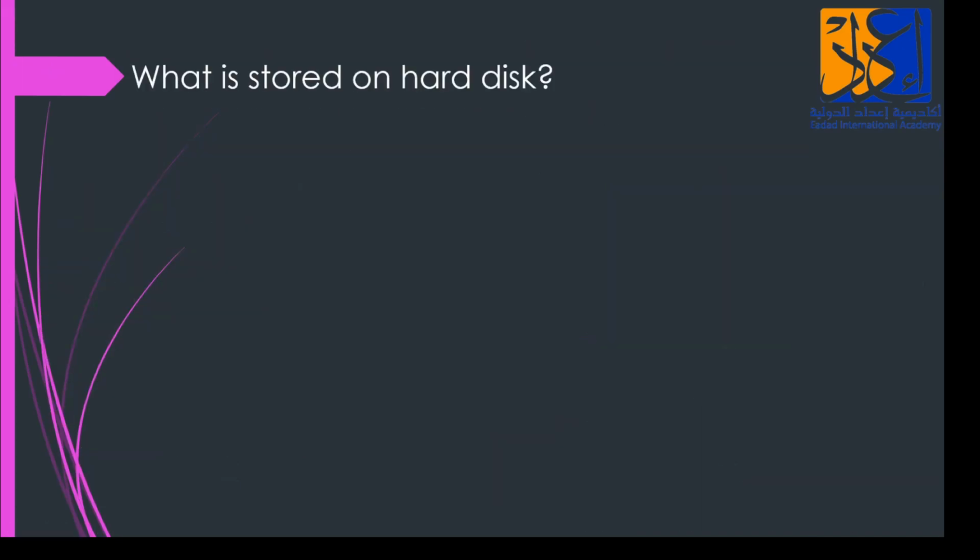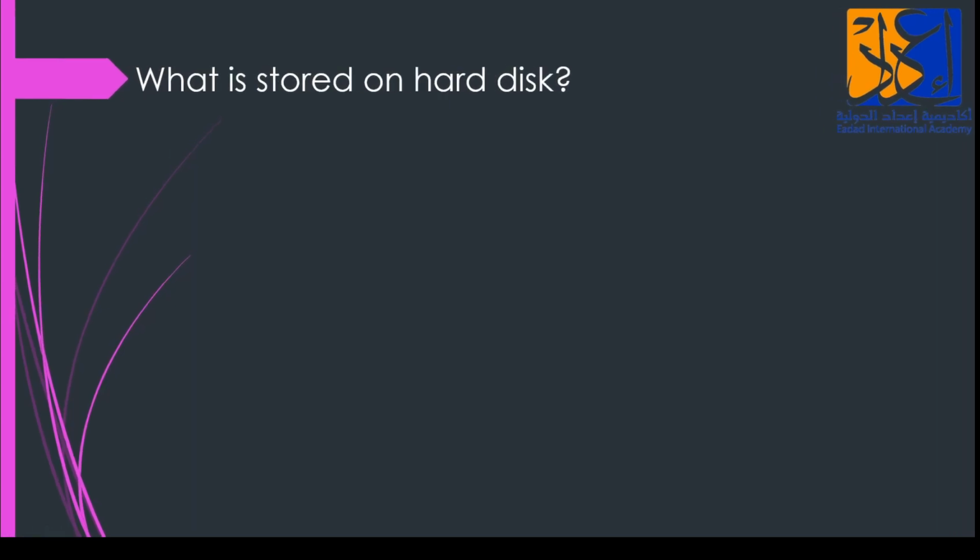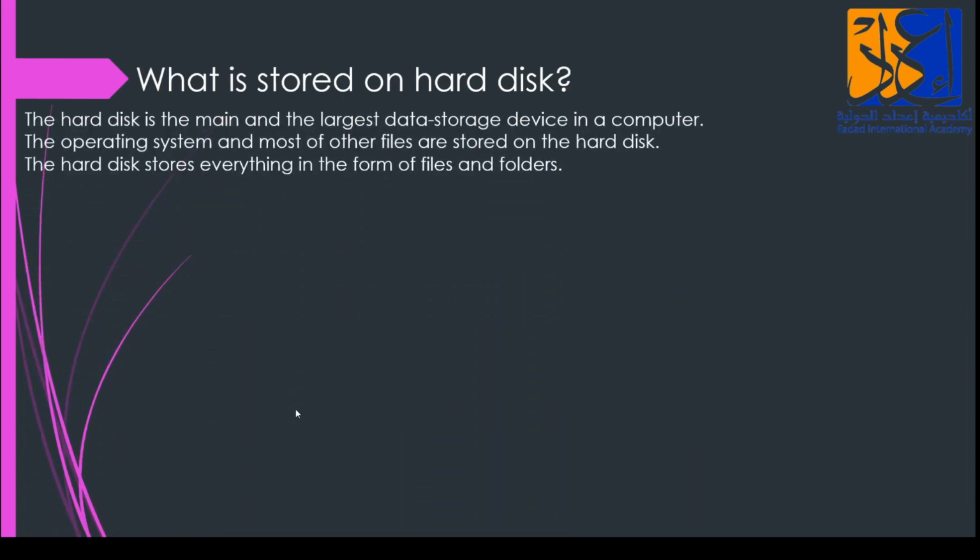What is stored on the hard disk? We are going to study now what we have stored on the hard disk. The hard disk is the main and the largest data storage device in a computer.